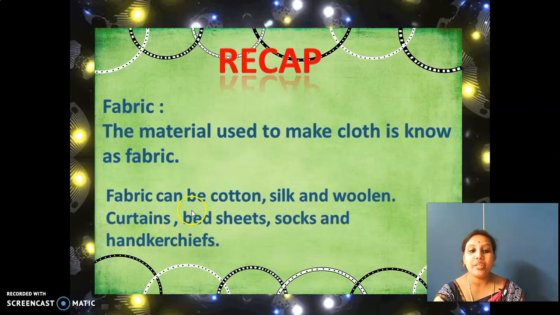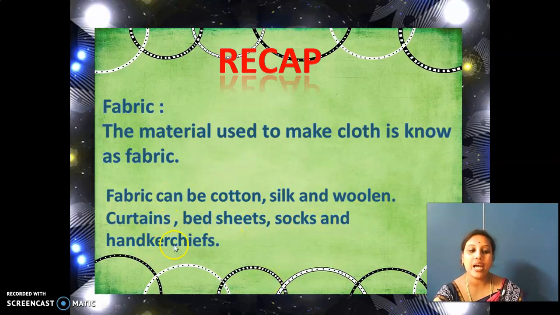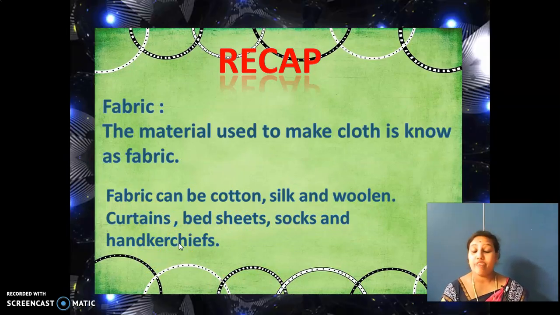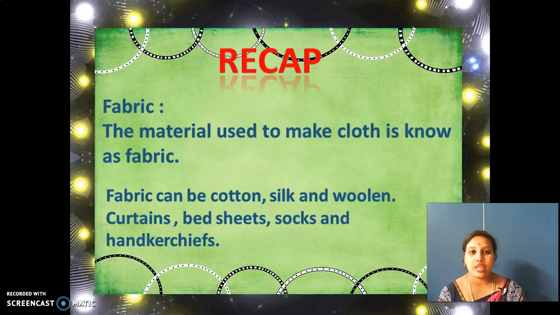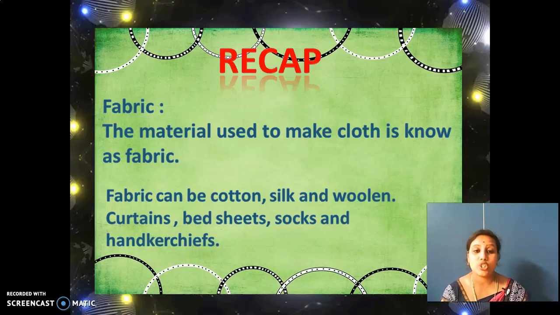Fabric can be cotton, silk and woolen, curtains, bed sheets, socks and handkerchief. Your parents will tell you that you have different cloth materials: cotton, silk, woolen. You use blankets, bedspreads, sheets, curtains, bed sheets and socks. So these are all different types of fabrics.